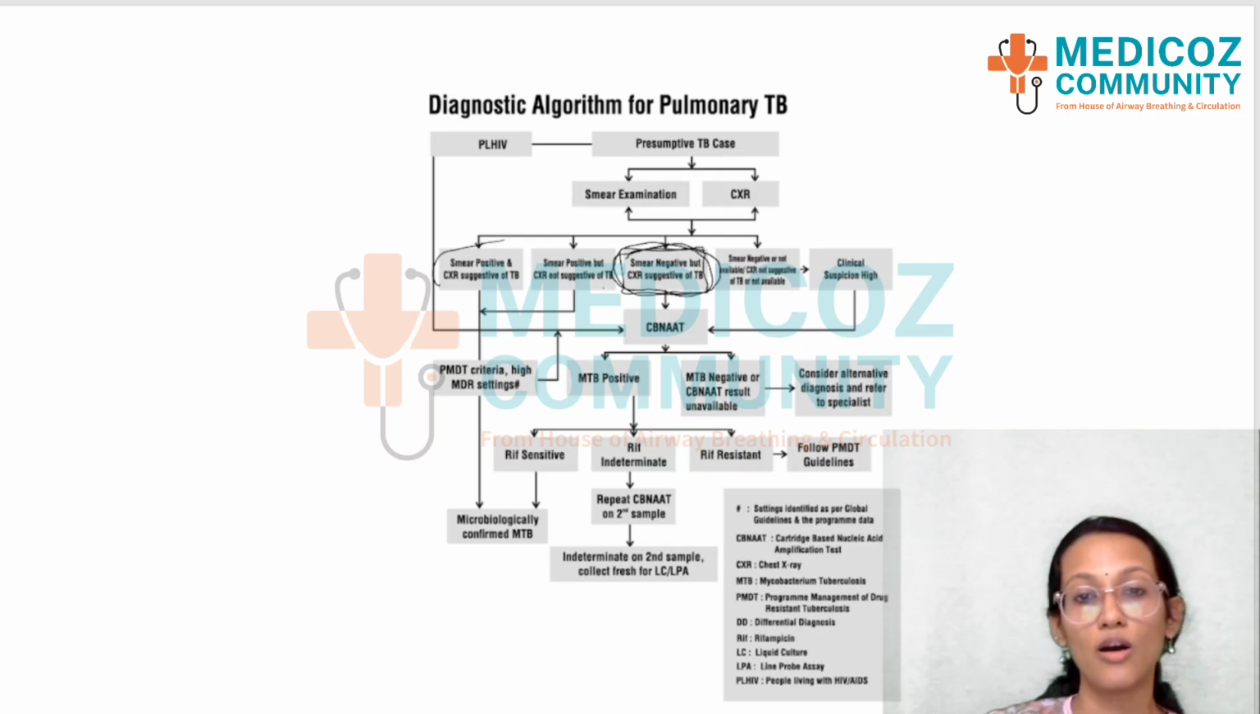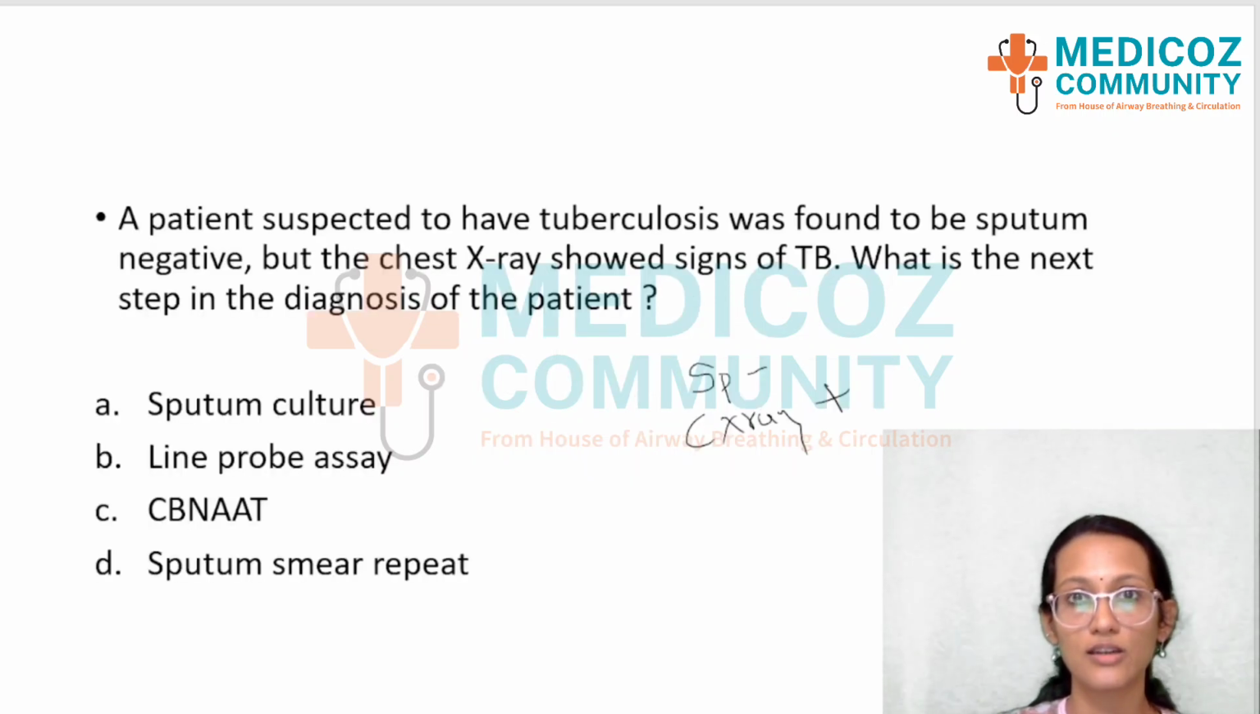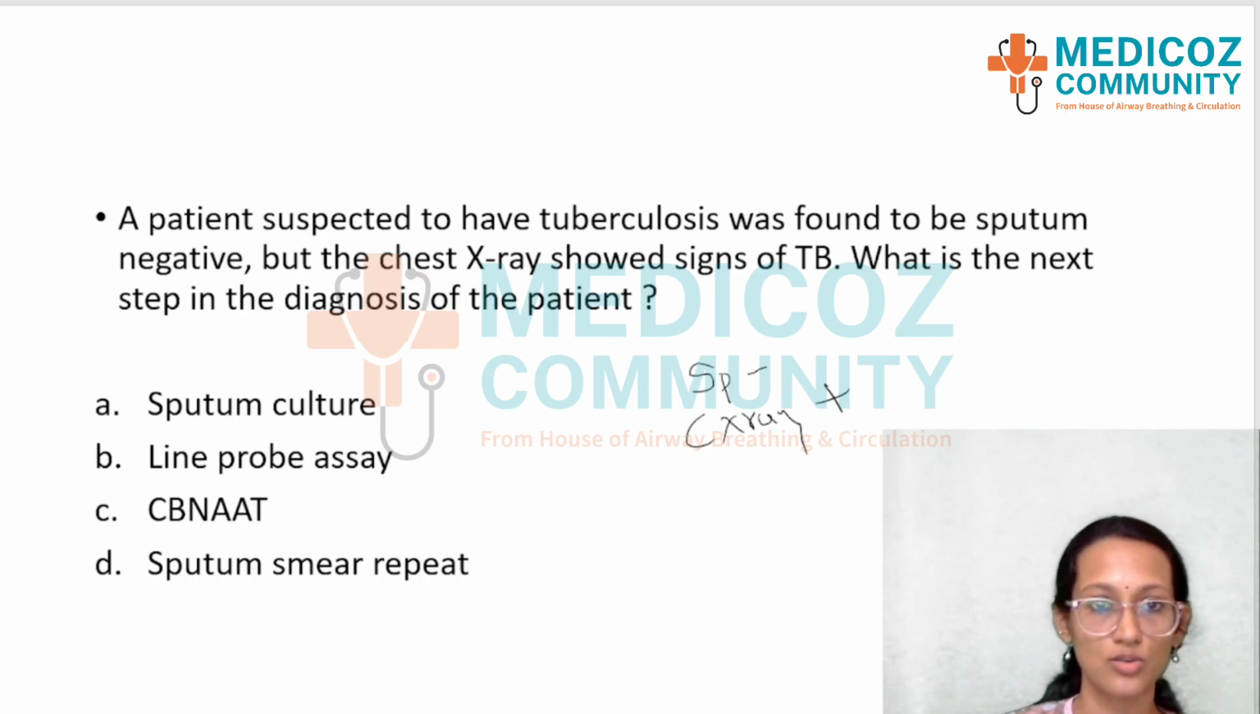What you need to understand here is that in any of these mix and match scenarios, the next step in the diagnosis would be the same, that is CB-NAT, which is a gold standard for testing of TB. So the answer here is pretty simple and direct. The answer here is option C, that is CB-NAT. So sputum negative, chest X-ray positive, the patient should next be sent for CB-NAT testing. Option C.